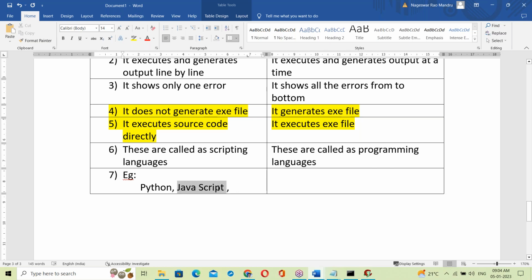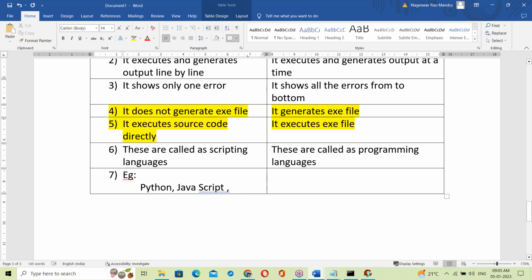JavaScript executes in the browser; the browser is the interpreter for JavaScript. But a Java program executes with the JVM. JavaScript is a browser understandable language, Java is a JVM understandable language. They are different.